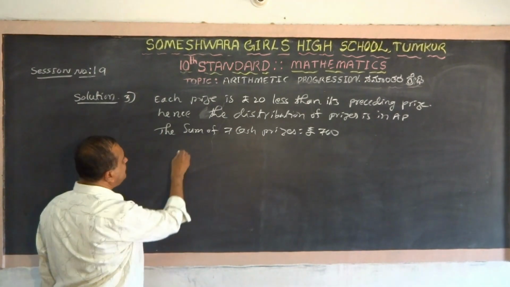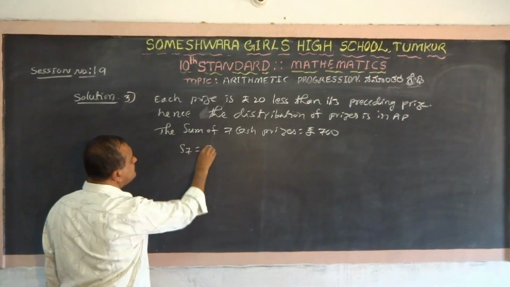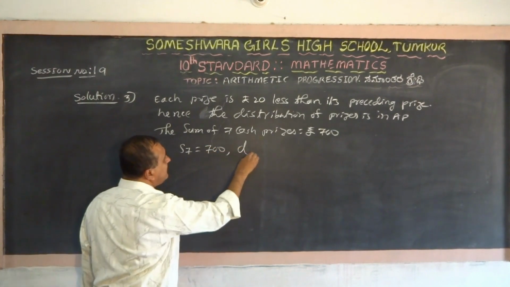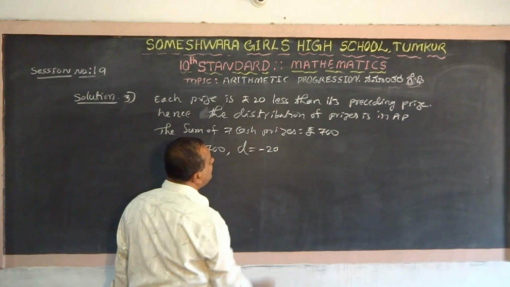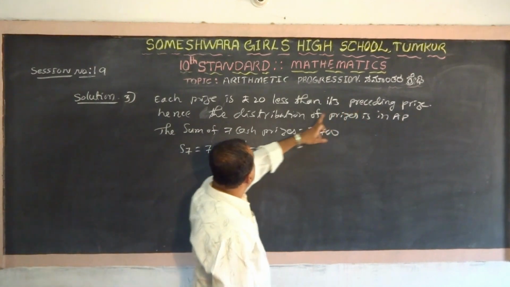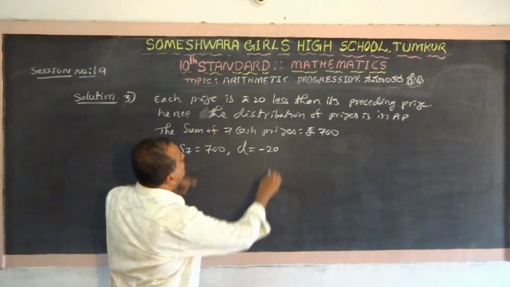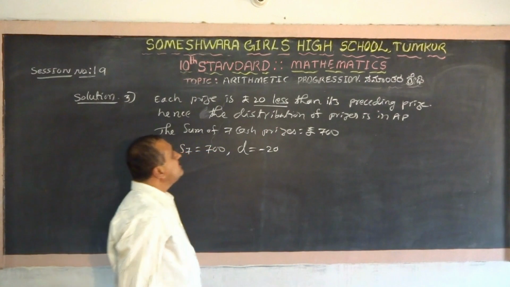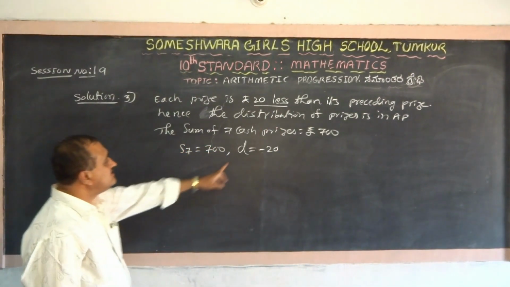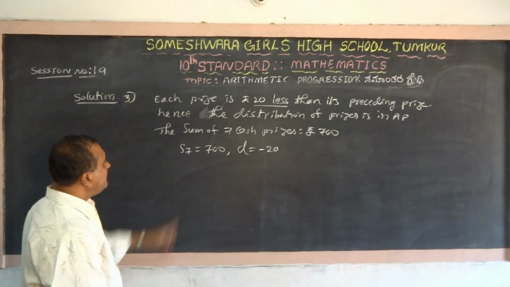Now they have given that S7 is 700 and d is minus 20, that is 20 rupees less, hence d is minus 20.